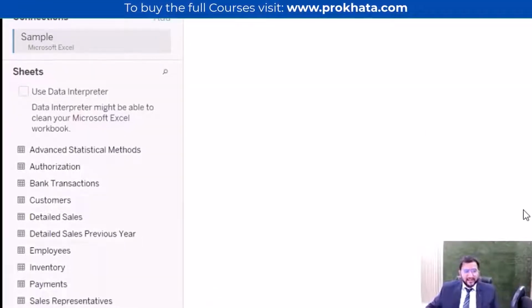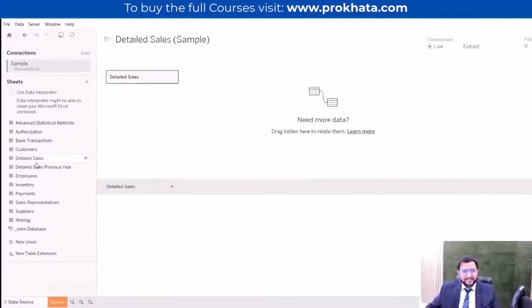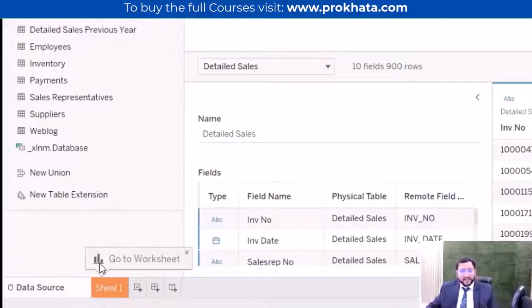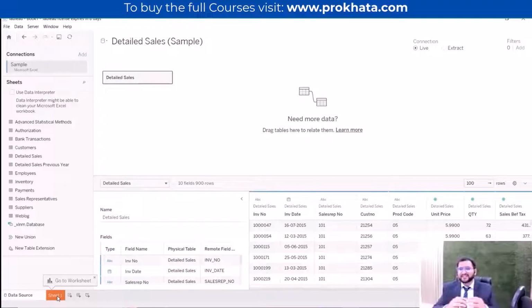So let's start with the detailed sales. As soon as I double click on detailed sales, it will take me to the data source. In the lower part of the screen, if it is visible for you, actually I cannot zoom this part, but if you have opened Tableau for yourself, then you can see there is a data source, then there are sheets. The sheet is similar to Microsoft Excel. We can make multiple sheets, and after making multiple visualizations, we can club all the visualizations in a single dashboard. So this will be the criteria for using this software.